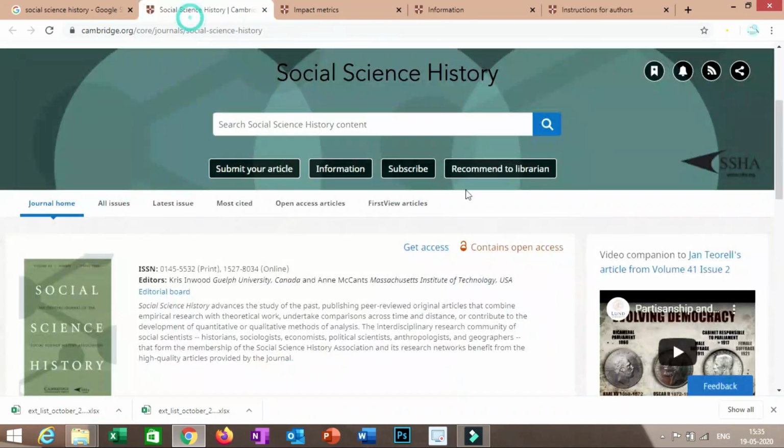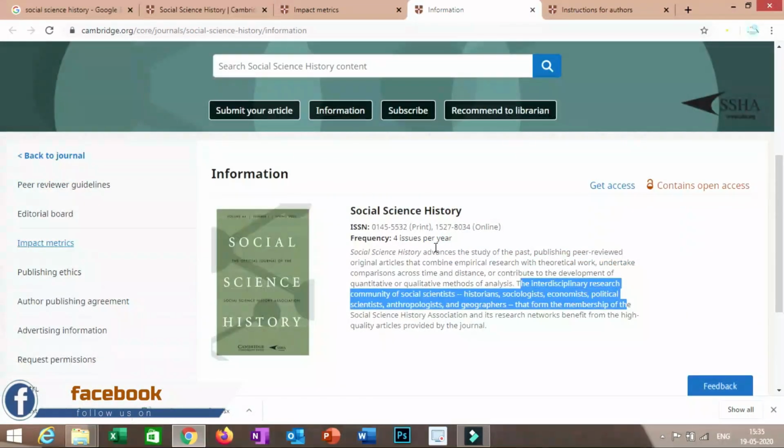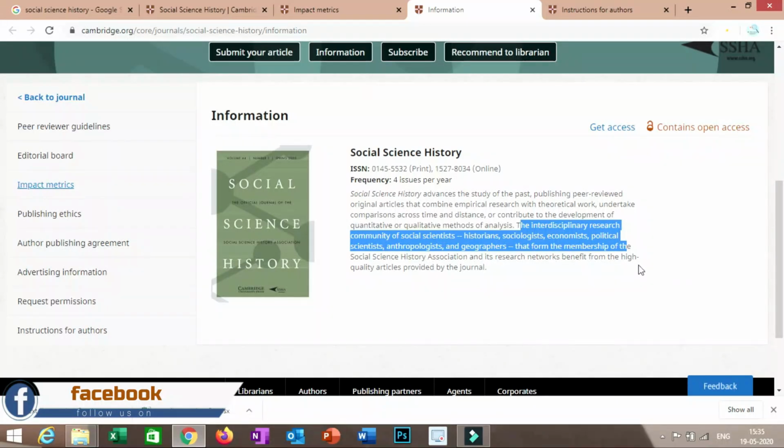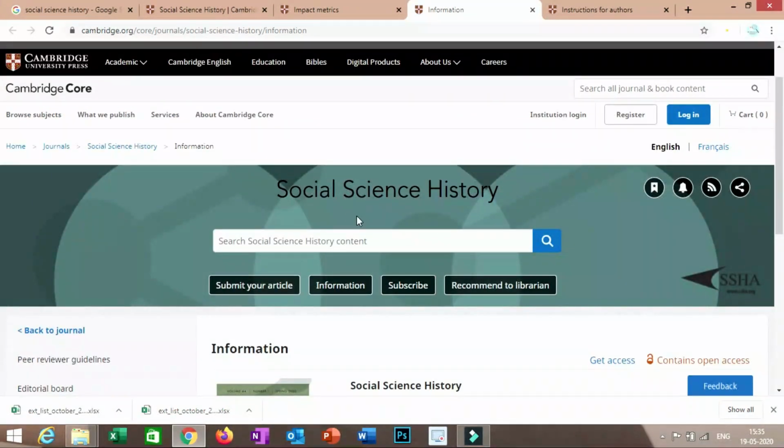And in this information section, you will get access to aims and scope. It is clearly written here, a few streams where, if your research falls under these categories, then you can go on publishing your manuscript in the Social Science History journal.